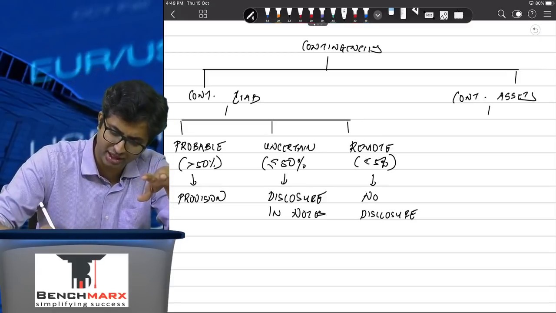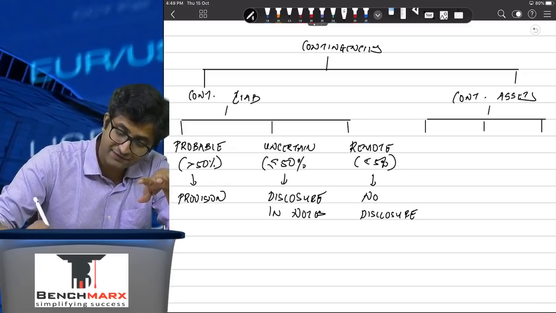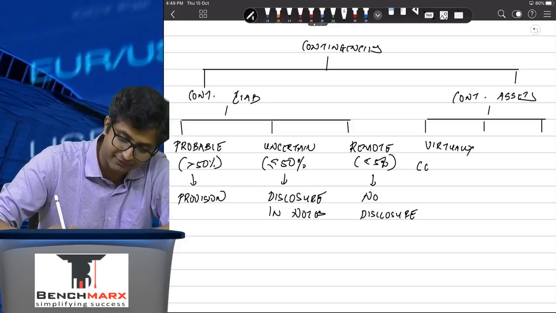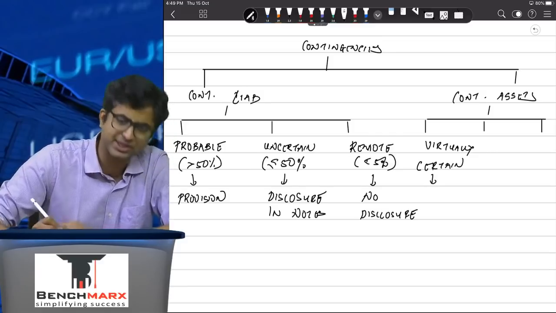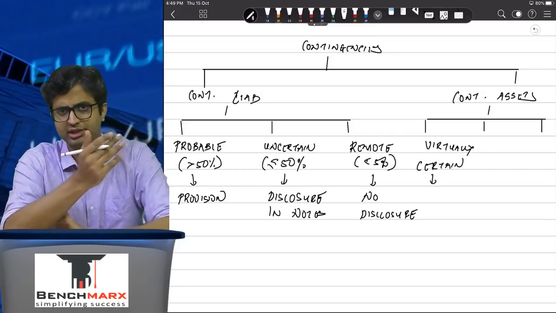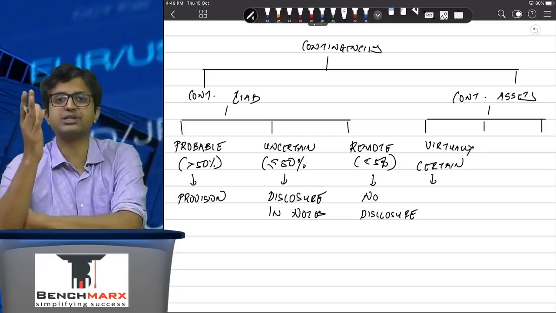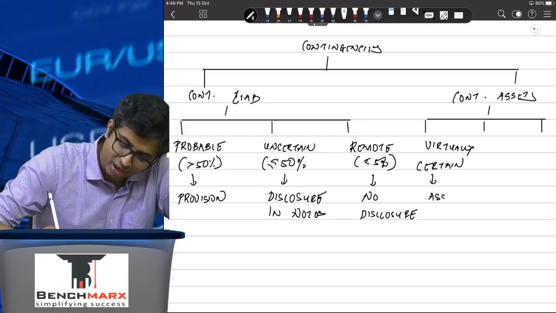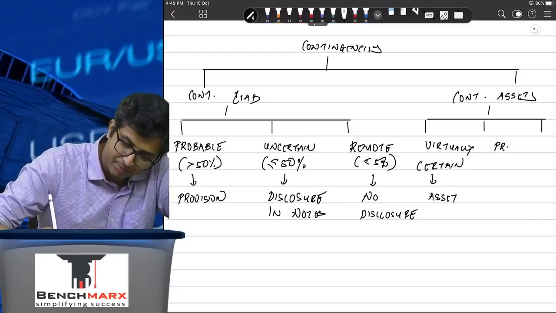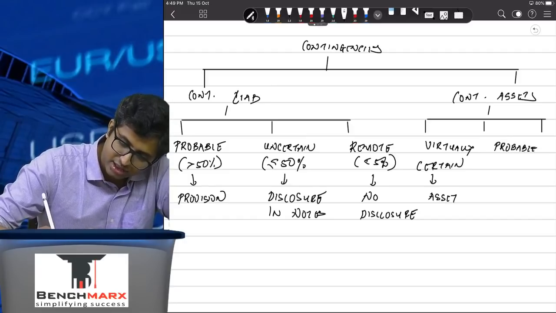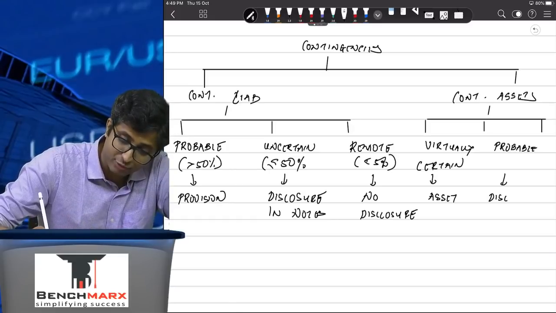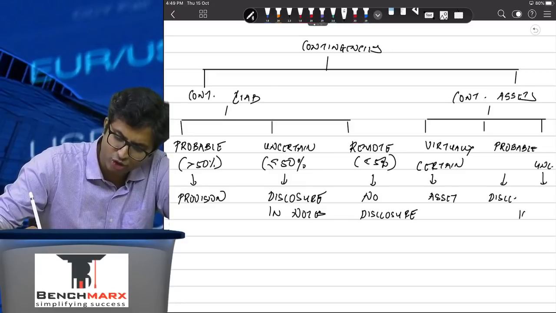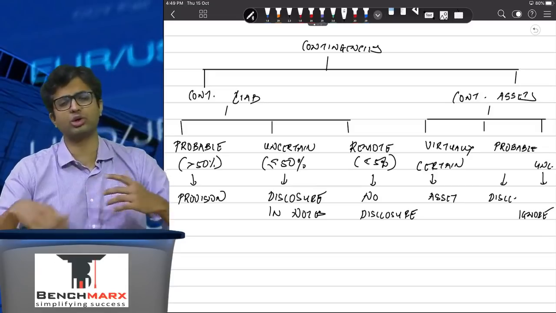Contingent assets, on the other hand, if they are virtually certain, then they are no longer contingent. Virtual certainty, remember, arises out of facts. If it is virtually certain that the money is going to come, for example the insurance company has given you formal communication that money will be received, or a judge has given his verdict that you have won the case and the detailed judgment is awaited, then it is virtually certain, in which case you can recognize an asset. However, if it is probable but not virtually certain, you will have to give a disclosure. If it is uncertain, let alone remote, you will ignore. Why show the reader false dreams that something might come?